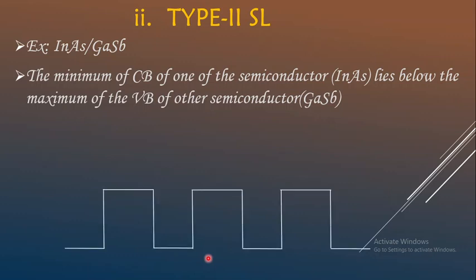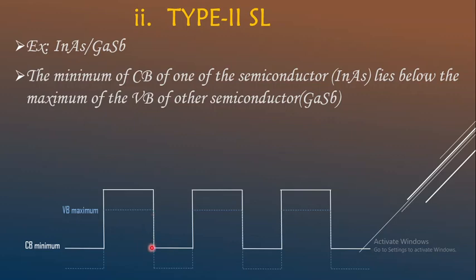So if you consider this as your conduction band, the dotted line just represents the valence band. We have used the dotted line in order to differentiate between conduction band and valence band for simplicity. And here we can observe that the minimum of the conduction band, denoted by the white line, lies below the maximum of the valence band of the other semiconductor. So the maximum of the valence band is somewhere here, but the minimum of the conduction band of one semiconductor with smaller band gap lies below this maximum of valence band.